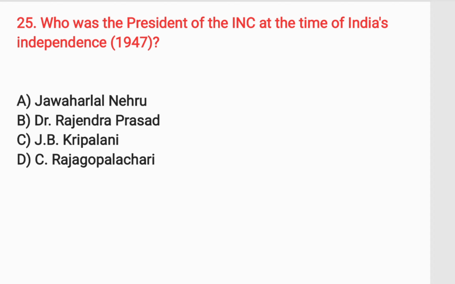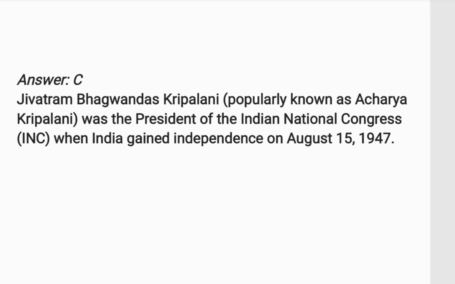Next question is, who was the president of the INC at the time of India's independence? The answer is J.B. Kripalani, or Jivatram Bhagwandas Kripalani, popularly known as Acharya Kripalani, was the president of the Indian National Congress on August 15, 1947, when India gained independence.